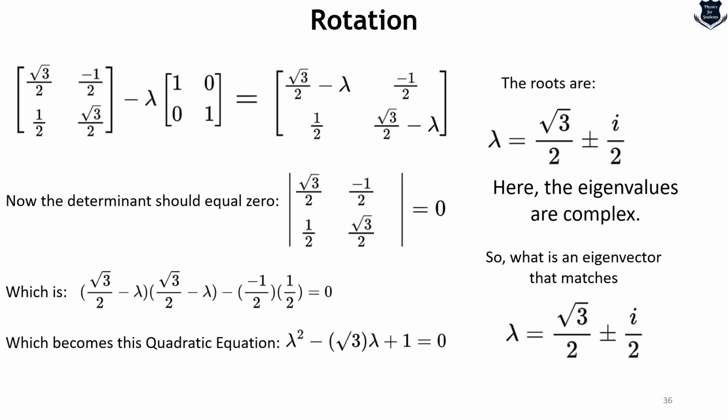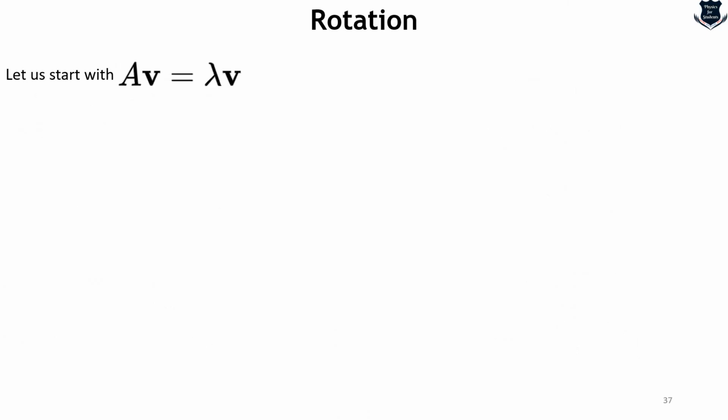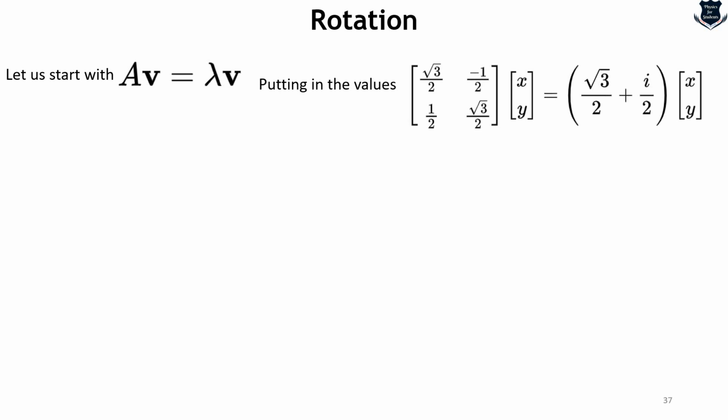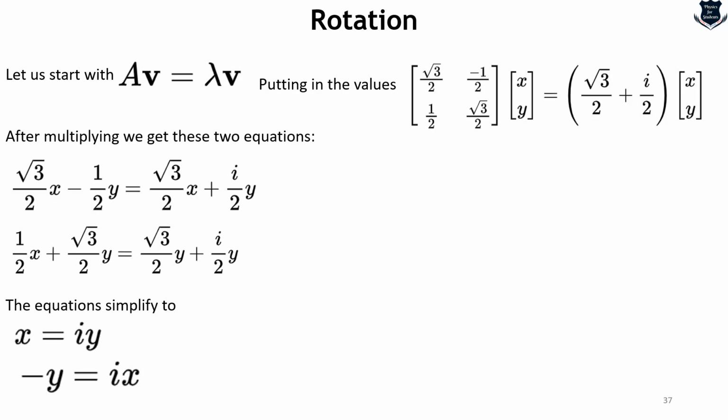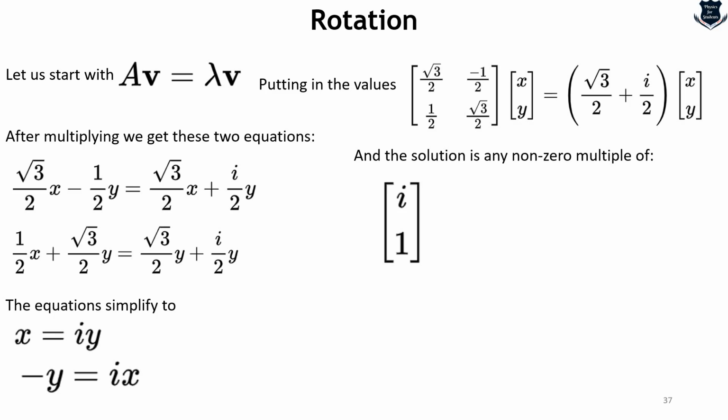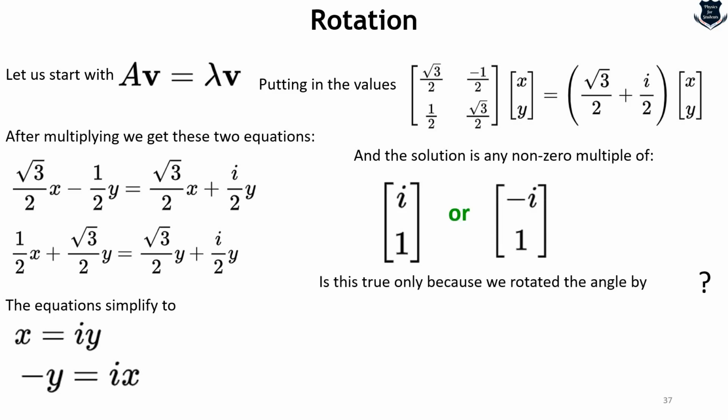Now we are looking at AV equals lambda V. So if we take AV equals lambda V and put in the known values, and multiply, it will result in this and this, which will simplify if you do it mathematically: x equals iy and minus y equals ix. And the solution is any non-zero multiple, so it would result in (i, 1) or (minus i, 1).